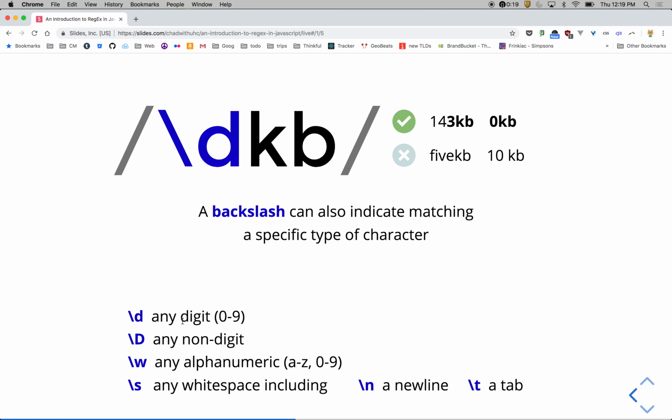Some other special backslash characters you can use, usually there are capitalized versions of them. So \D is any non-digit. It's usually the opposite of whatever it was. And you could do \w for any alphanumeric, which is A to Z or 0 to 9. So \W would be any non-alphanumeric, the opposite. And \s, any space, including if you're looking specifically for a new line or a tab, you can look for those as well. But \s would be any white space.